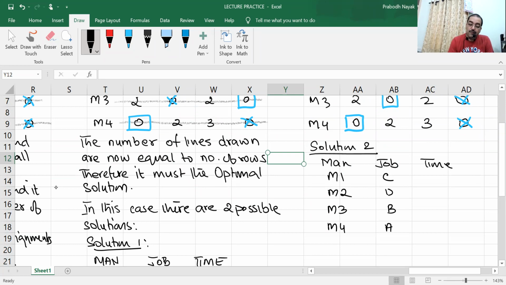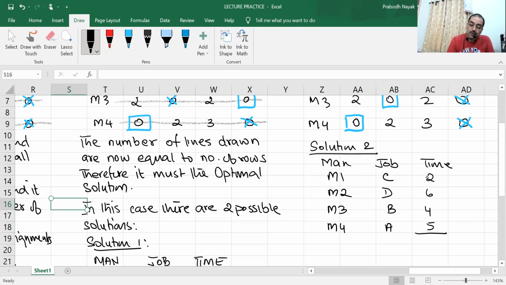Now go to the original question. M1C, 1C is 2. 2D is 6. 3B is 4 and 4A is 5.